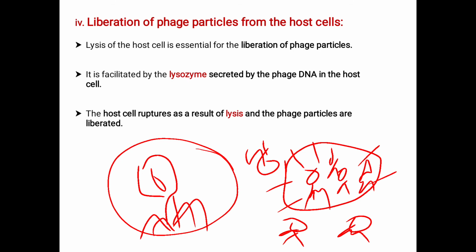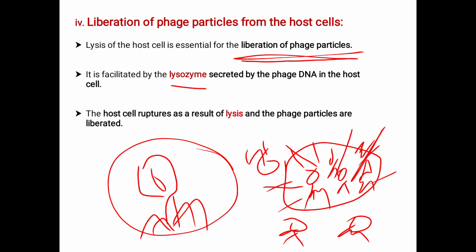The lysis of a host cell is essential for the liberation of phage particles. Lysis means to break. It is facilitated by the lysozyme secreted by the phage DNA in the host cell, that is the late protein.